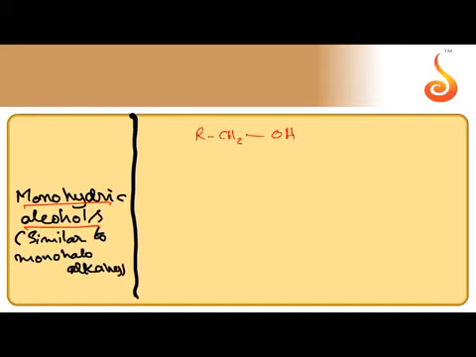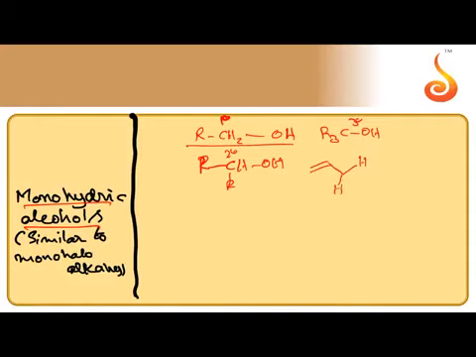In brief, this is 1 degree alcohol, 2 degree alcohol, 3 degree alcohol. Similarly, if OH is present on an allylic carbon, this is allylic carbon, 1 degree allylic alcohol, 2 degree allylic alcohol, 3 degree allylic alcohols are possible.